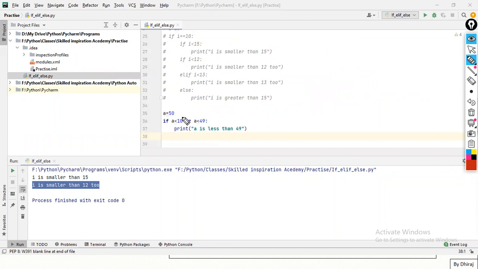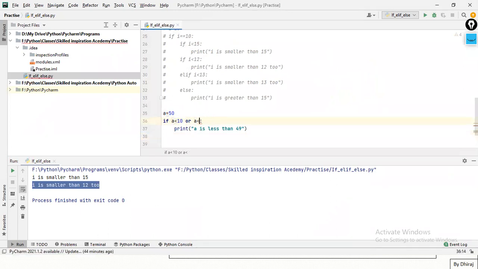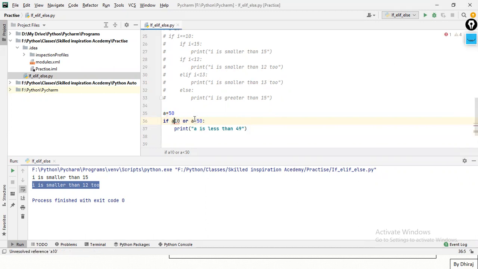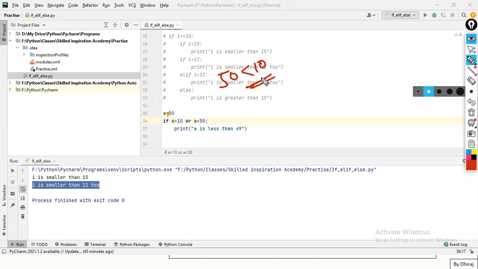Let's put a is less than 10. Is 50 less than 10? False. Let me put greater than instead. Is 50 greater than 10? Yes.